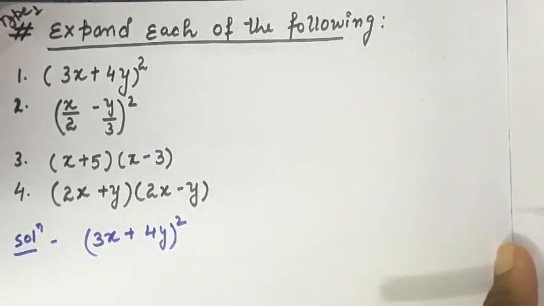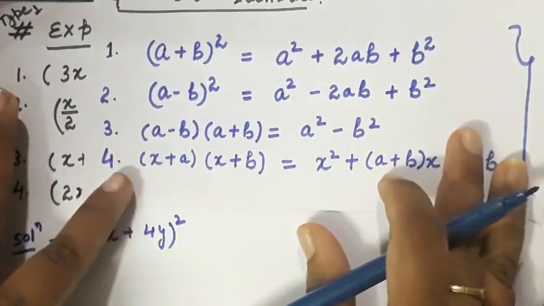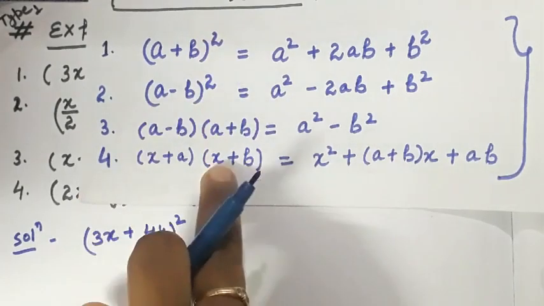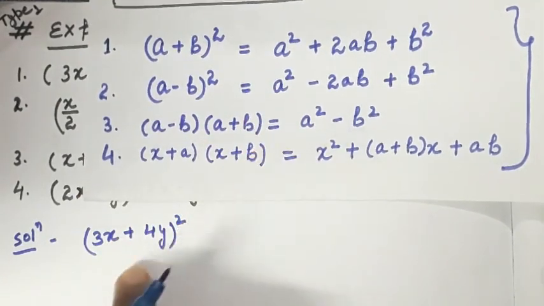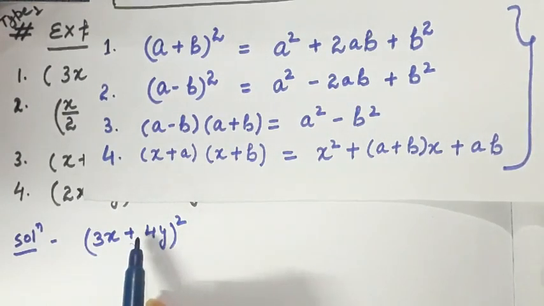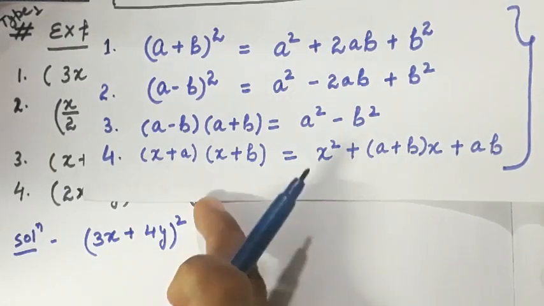The first question says to expand (3x plus 4y) whole square. We have 4 identities, so now you just compare which identity fits this question. See, the plus sign is there, one number and another number are being added, and it is squared.